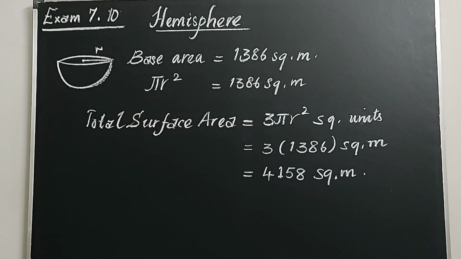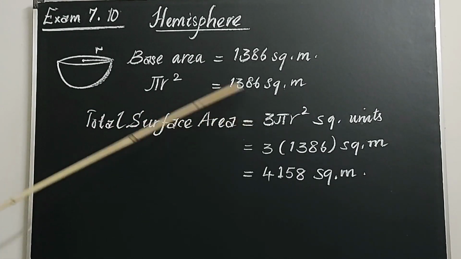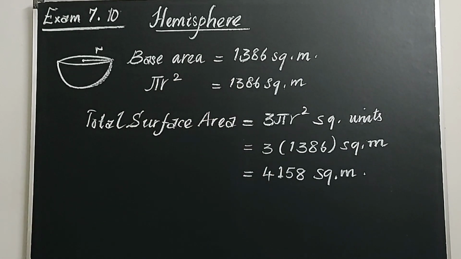Suppose if you are asked to find the curved surface area, it is 2 pi r square, 2 into pi r square. So here total surface area is equal to 3 pi r square, 3 into 1386, which is equal to 4158 square meter. Suppose if you are asked to find the radius, you have to substitute that in the formula and find what is r square, then what is r. So sums like this will be asked under one mark.